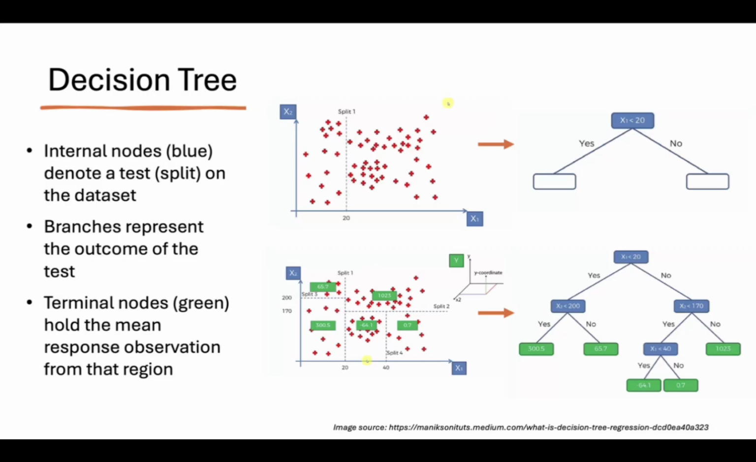Here we have a visualization of how the data is split and a decision tree is made. The internal nodes denote a test on the data set, and branches represent the outcome of the test. After all of the randomized subsets are generated, a terminal node with a real valued number sits at the end of each path on the decision tree. The prediction for that decision tree is the average of the terminal nodes.